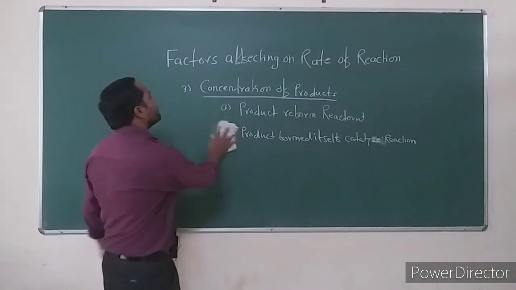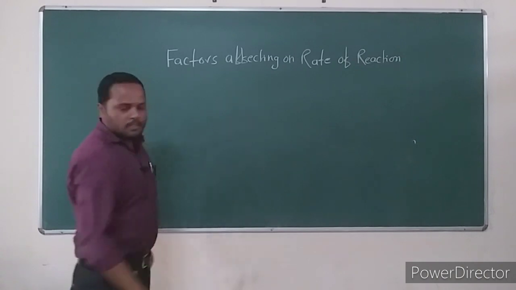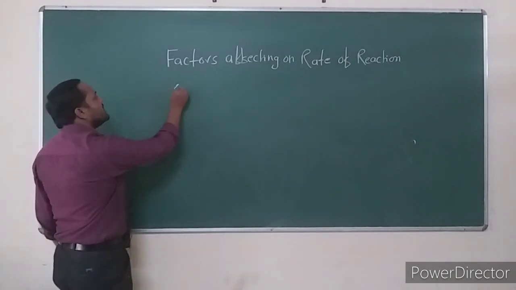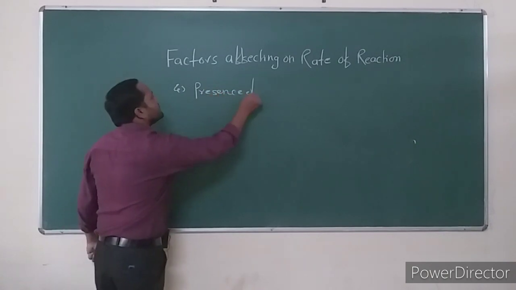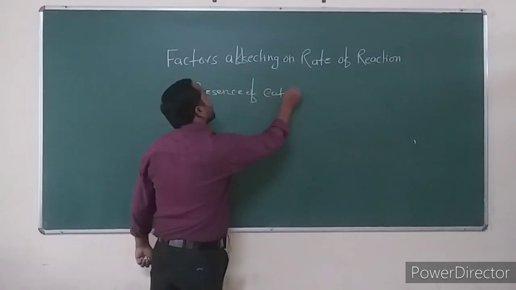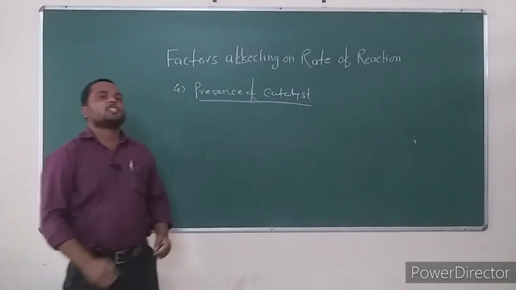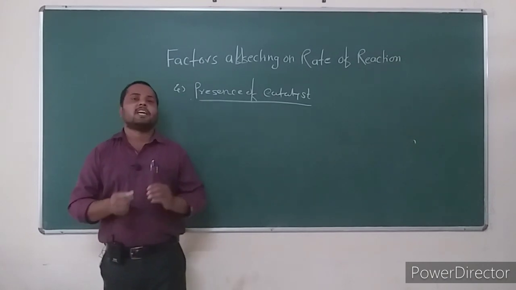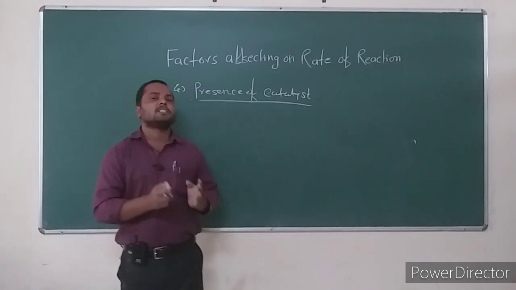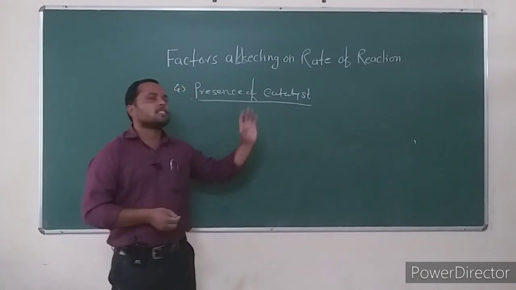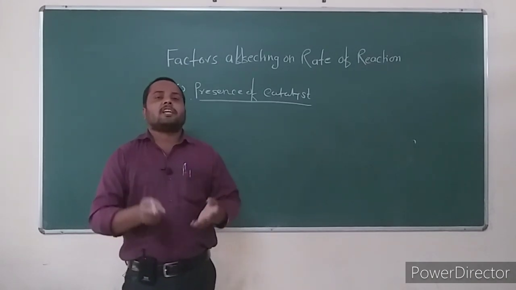Consider the next factor on which the rate of reaction depends: the presence of catalyst. A third substance other than the reactants is present in the given chemical reaction. This third substance is generally known as a catalyst. The catalyst generally increases the rate of reaction.